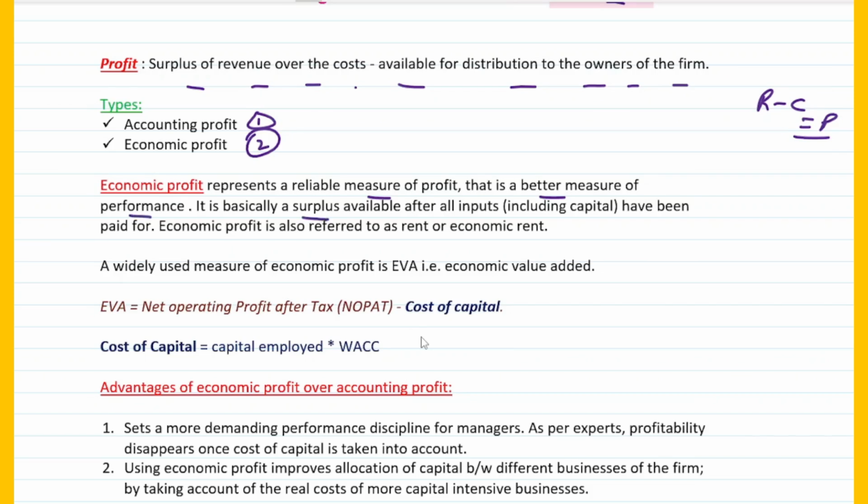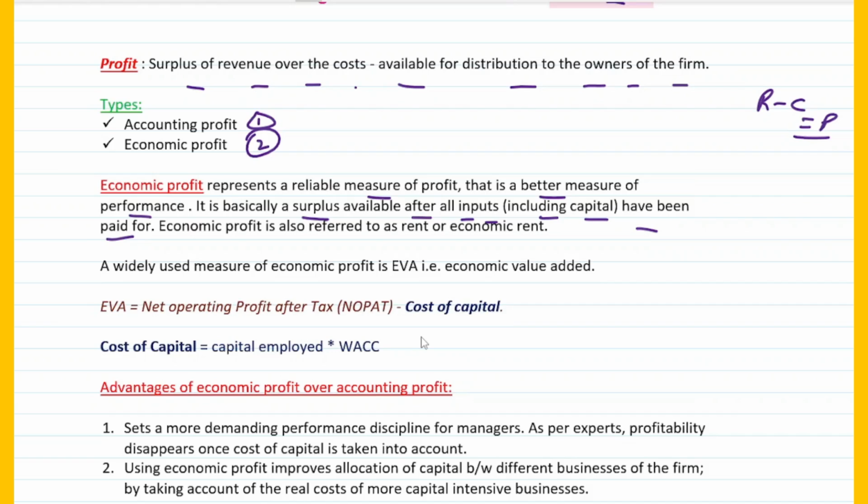It is basically a surplus available after all inputs. That's what a normal accounting profit also is, but including capital. Fine. So when we talk about economic profit, it is basically a surplus available after all inputs including capital have been paid for. So economic profit is the surplus that is available after all the costs including capital have been paid for.